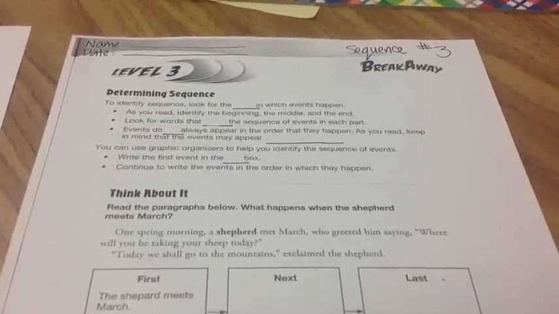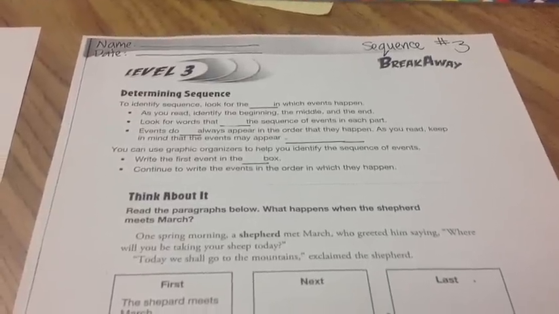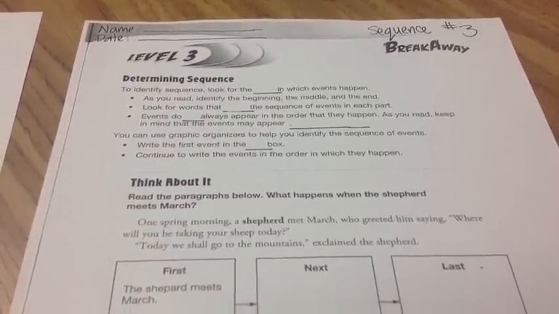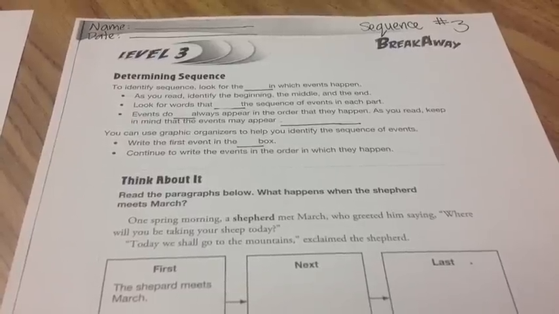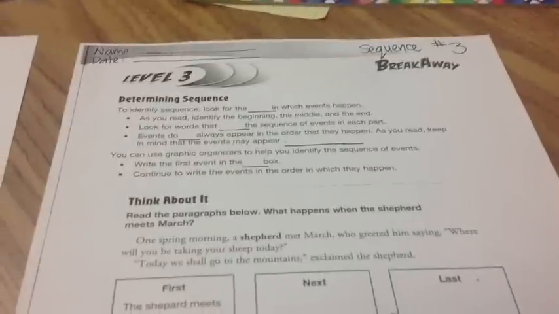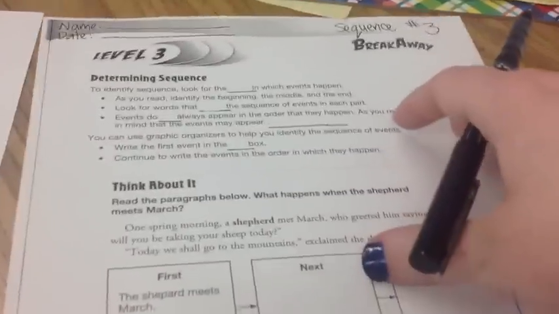Welcome to sequence lesson number 3. You are going to be doing lesson number 3 if you got less than 5 on your quiz. So if you scored a 4, 3, 2, 1, or 0, then you are in the right spot. Please make sure you start by putting your name and today's date on the top of your paper.